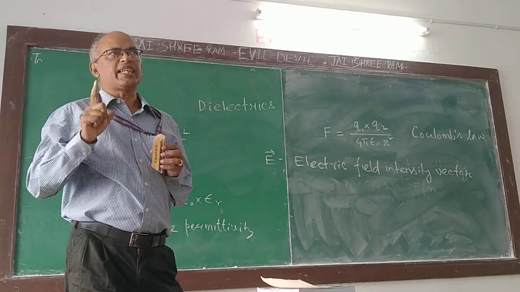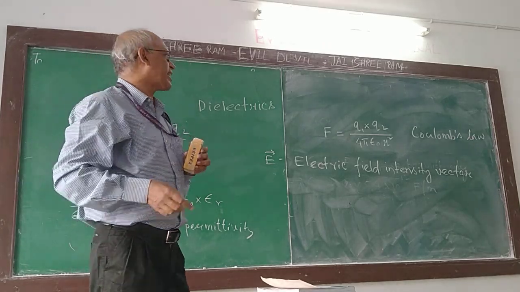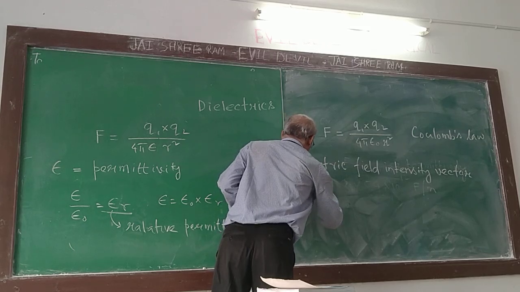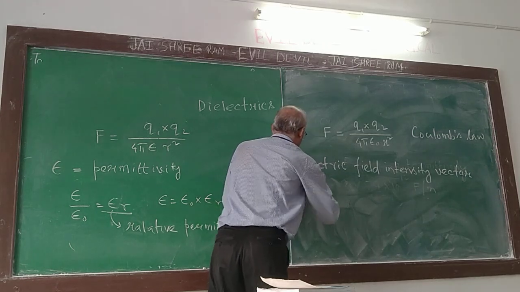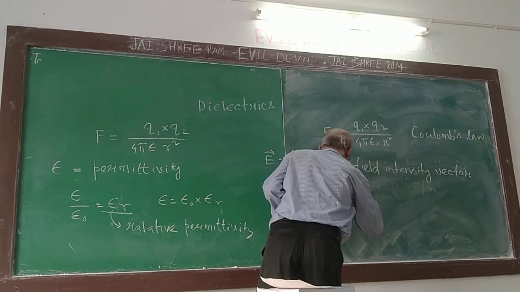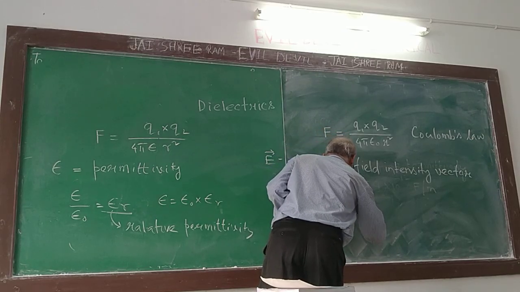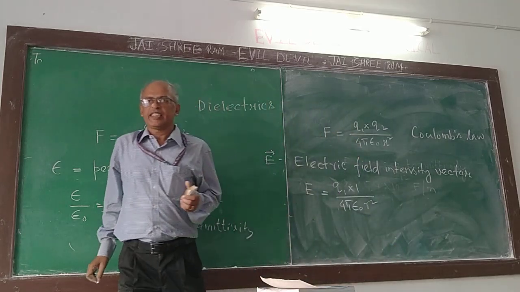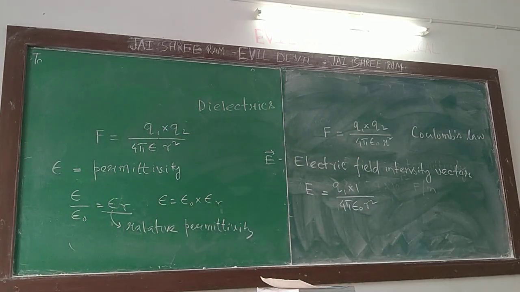So how much electric field intensity is charge Q1 creating? The field generated by Q1 is equal to this much, per unit charge, the force experienced. That is called the electric field intensity vector.